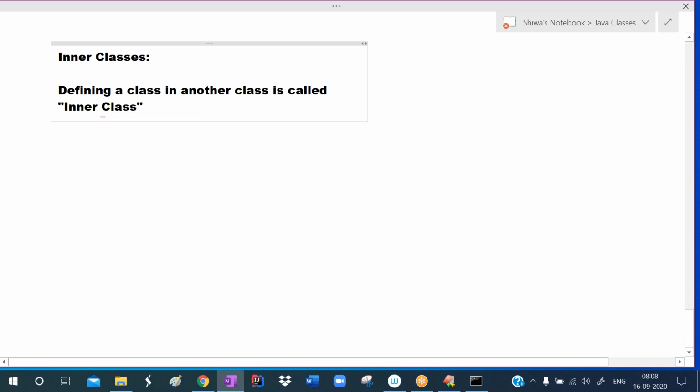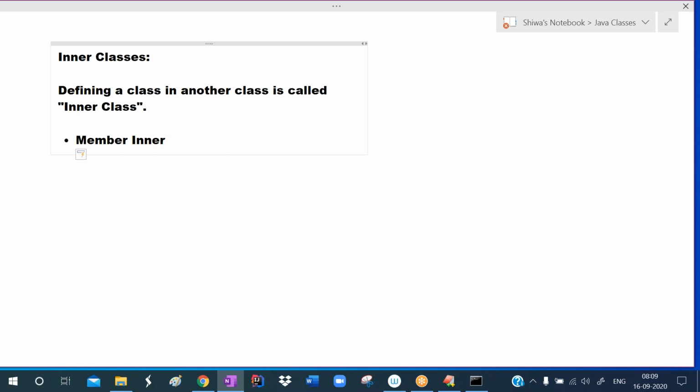So see here, inner classes. Inner classes means defining a class in another class. Defining a class in another class is called an inner class. So instead of the class, we can define another class. There are four types of inner classes. First one is member inner class. Inner classes can also be called nested classes. Writing a class in another class is called a nested class, or an inner class.